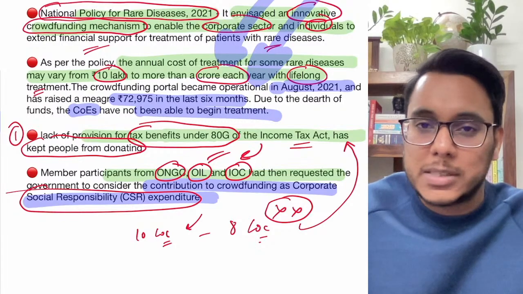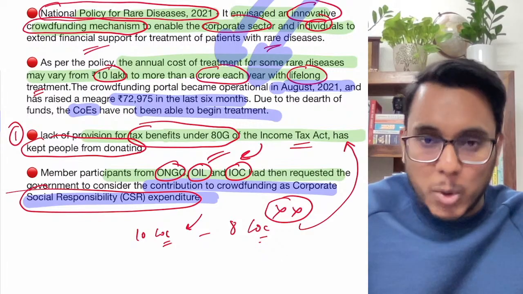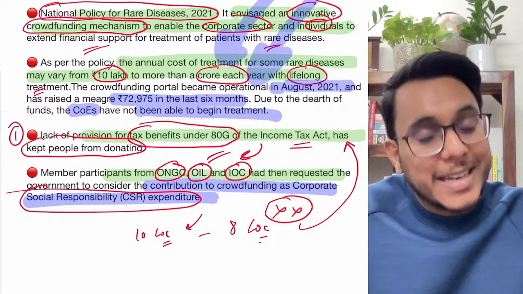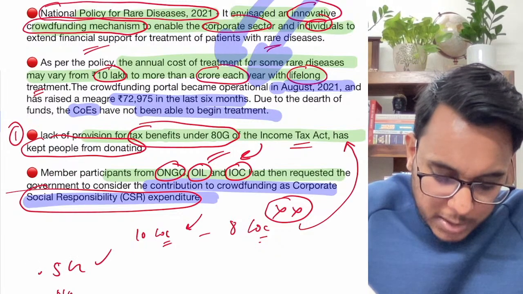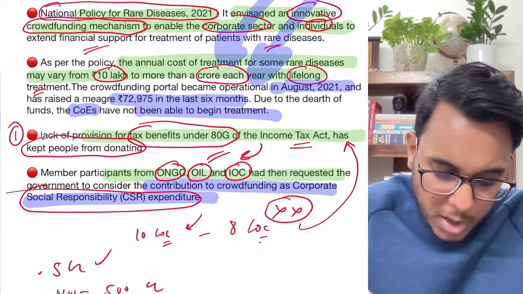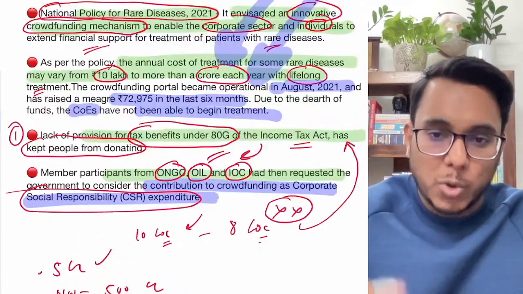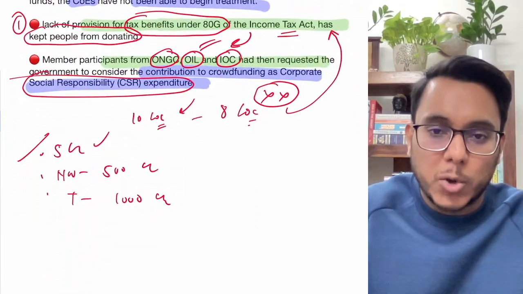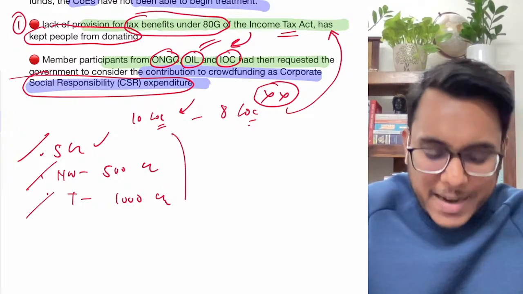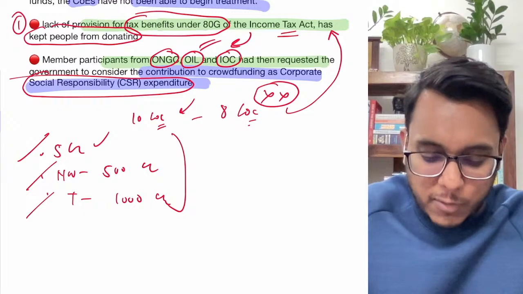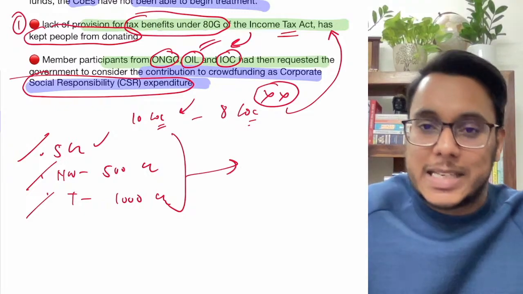Now under the CSR regime, corporates having a profit of 5 crore rupees or more, or a net worth of 500 crore or more, or a turnover of 1000 crore or more, fine. Any one of the conditions, if a corporate fulfils it, then they have to mandatorily give 2% of their profit in CSR, fine.